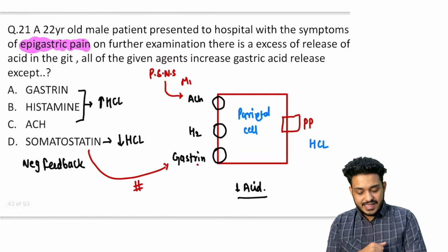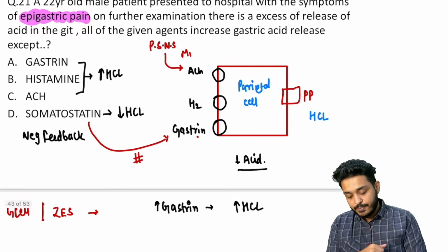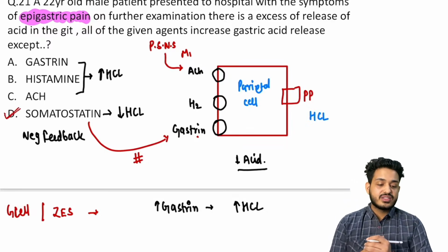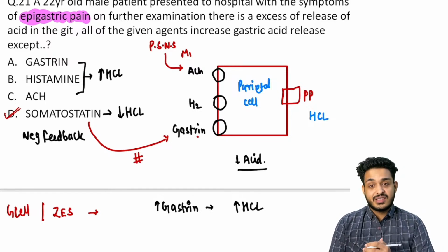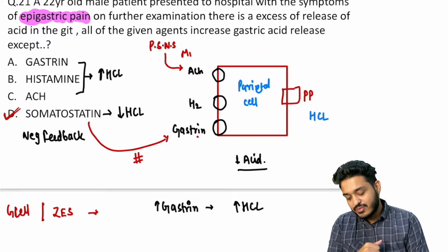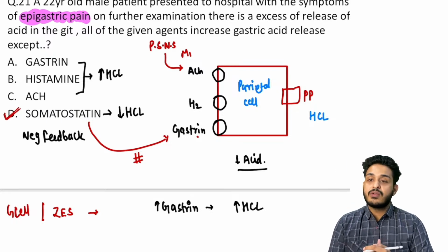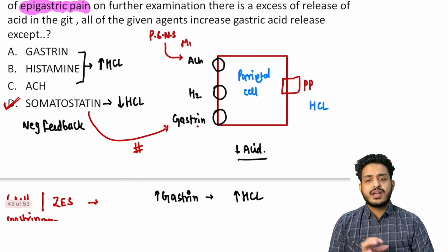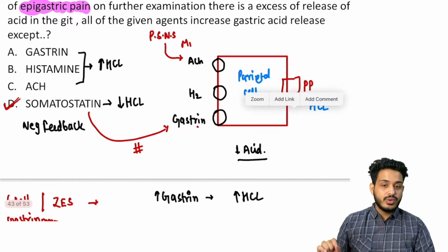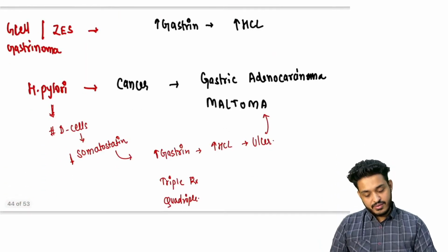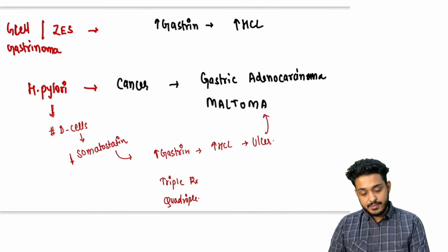So my thing is, what we need to do, we need to understand what is the thing that is going to decrease the levels of acid. This is a simple question they have asked in the INICET Institute examination. So if this type of question gets repeated in the FMG examination, I hope you will be marking it correct, right? So the answer will be somatostatin, universal inhibitor. Anytime you will be having somatostatin, it is going to inhibit. The mechanism of action I have already told you, right?